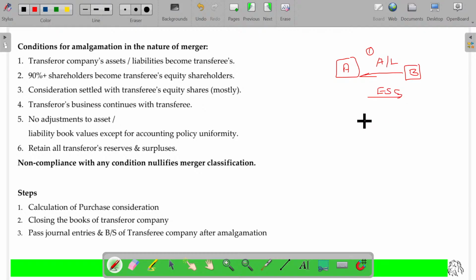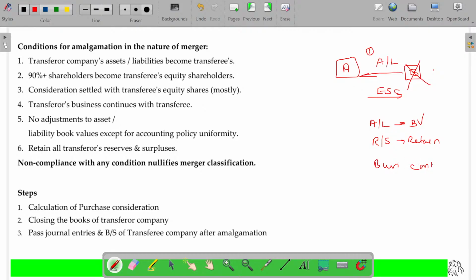And B company's assets and liabilities are going to be shown at the book value at which they are shown. And you have to maintain the reserves and surplus also. You have to retain this. And the business should be continued. B company's business should be continued in the name of A or some new company's name. So B will be closed, right?